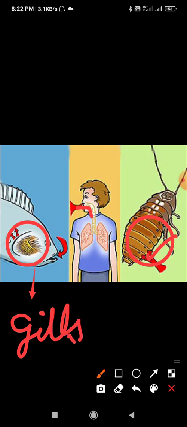Now the plants have tiny holes which are called stomata. Stomata are present on the underside of the leaves. They help the plants to breathe. So the plants have stomata. With the help of those stomata, plants can breathe. But the non-living things do not breathe.